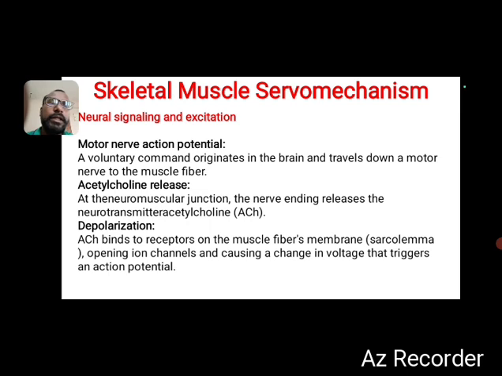Next, acetylcholine release. At the neuromuscular junction, the nerve ending releases the neurotransmitter acetylcholine, represented by ACh. Now depolarization happens. The ACh binds to receptors on the muscle fiber's membrane, opening ion channels and causing a change in voltage that triggers an action potential. Based on the action potential, the muscle contracts.